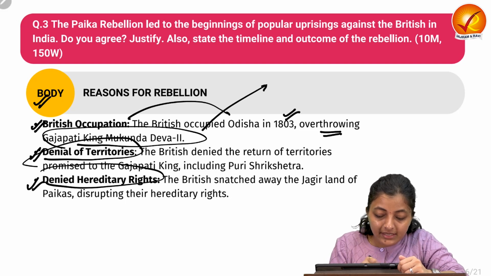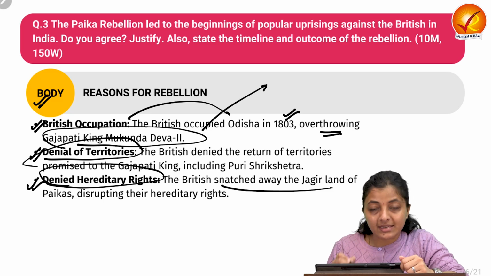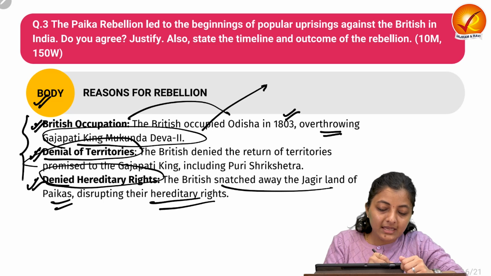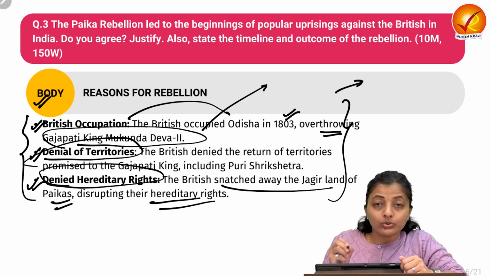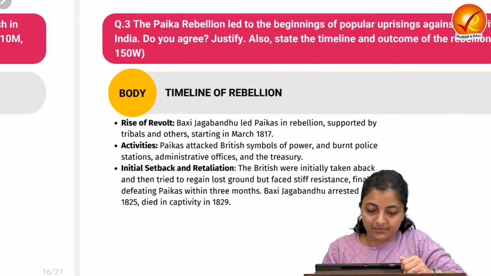Next, they denied the hereditary rights of the land to the Paikas. The Britishers snatched away the Jagir lands of the Paikas, disrupting their hereditary rights. So these were the issues and challenges. That is why this Paika rebellion took place.